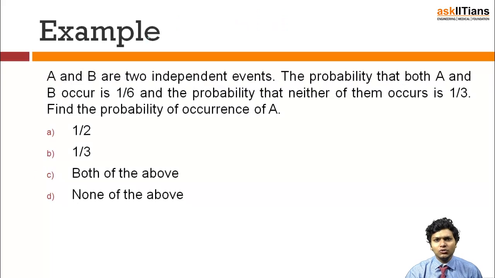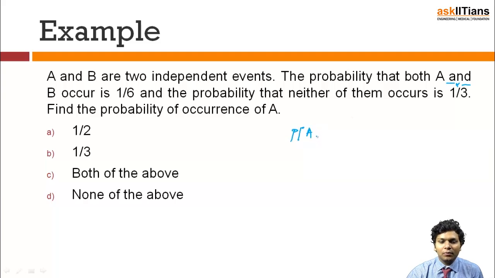So if we have understood the concept, let's try to do a question. The question says A and B are two independent events. The probability that both A and B occur is 1/6. So if I'm trying to translate this English into mathematics, I can see the word and means intersection.